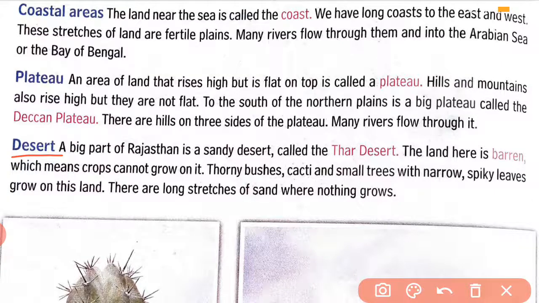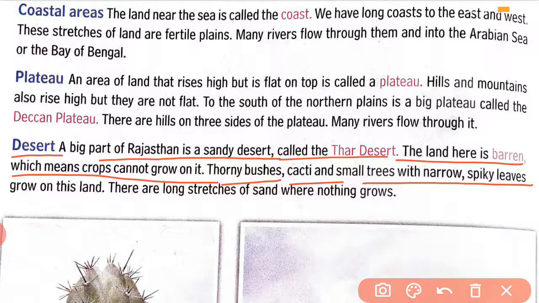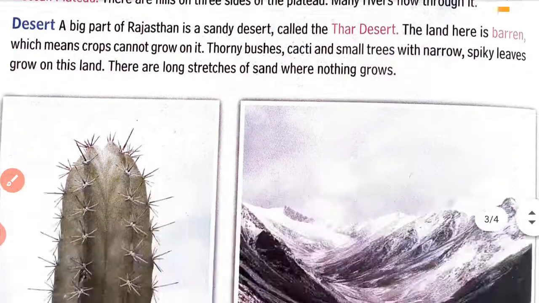Desert. A big part of Rajasthan is sandy desert called the Thar Desert. The land here is barren, which means crops cannot grow on it. Thorny bushes, cacti, and small trees with narrow, spiky leaves grow on this land. There are long stretches of sand where nothing grows.